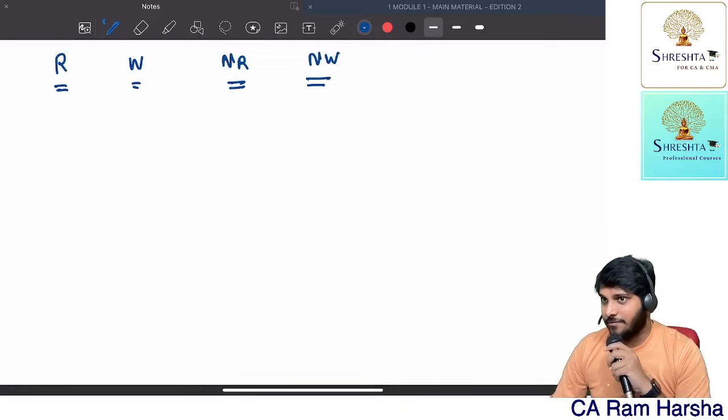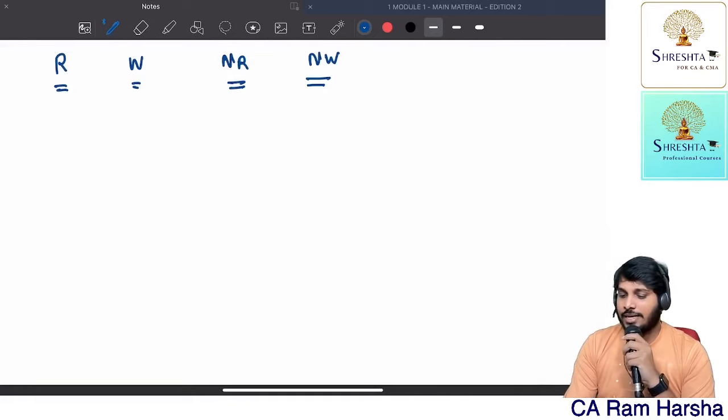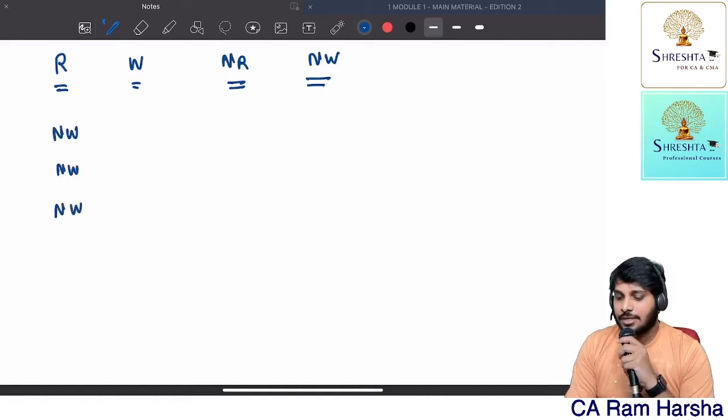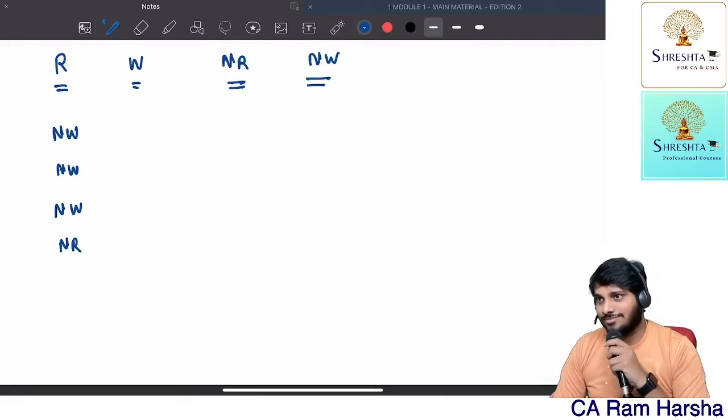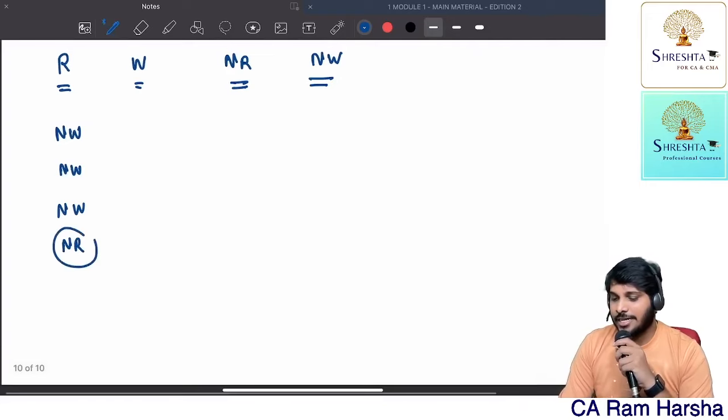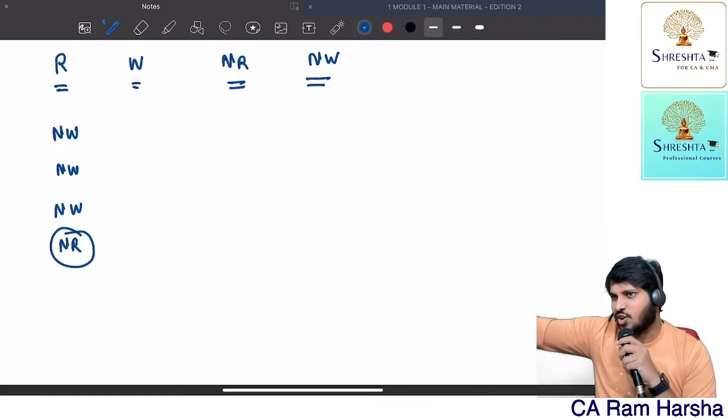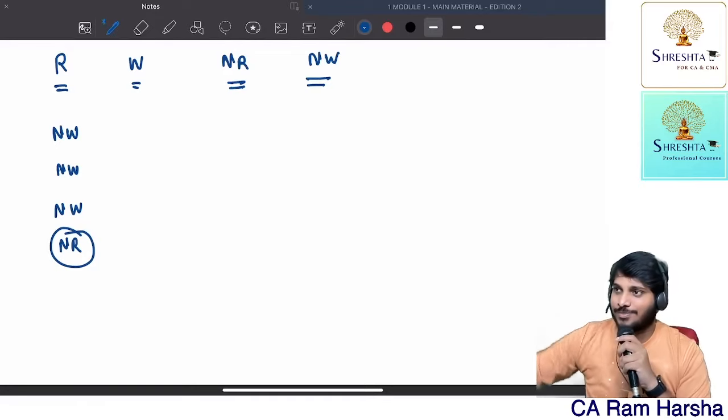Every option which you get in an MCQ falls under one of these 4 categories. They may give you not wrong, not wrong, not wrong, or they may give you not right. Not right means what? It is not wrong. Straight away, can I say wrong? No, but it is not right.